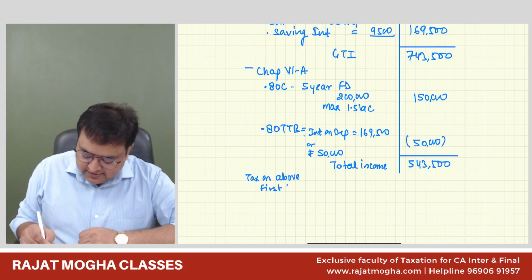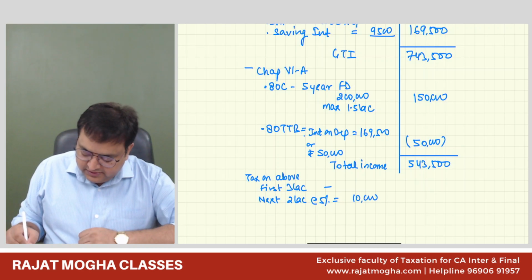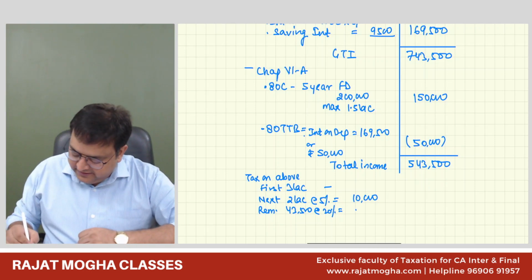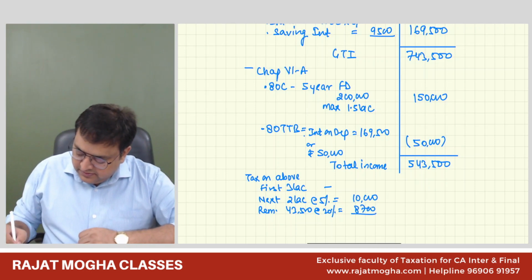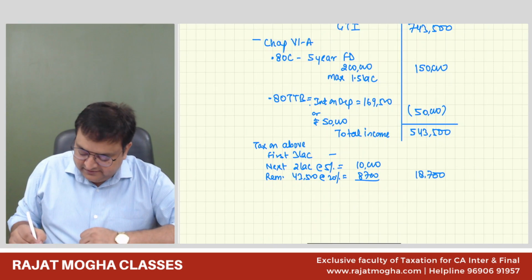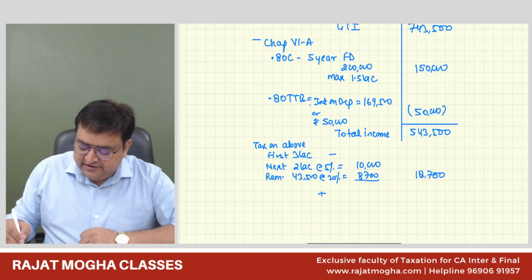So first 3 lakh is nil. Next 2 lakh at the rate of 5%, 10,000, and the remaining 43,500 at the rate of 20%, 8,700. Correct, 8,700. So 18,700 is his tax. Plus, would he be eligible for rebate?